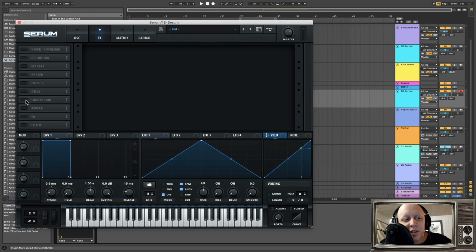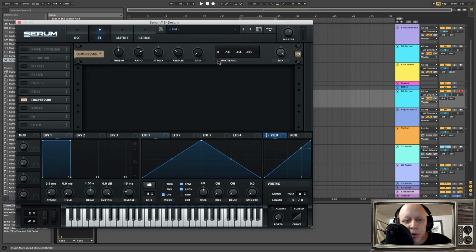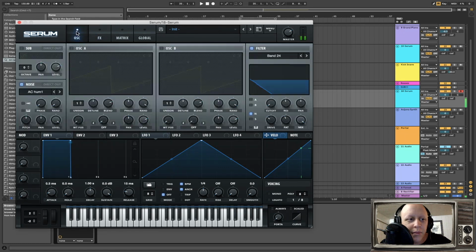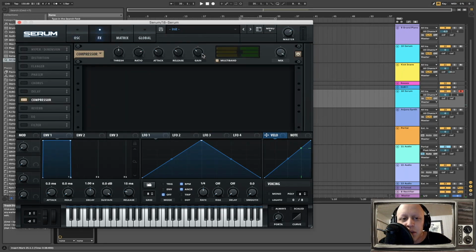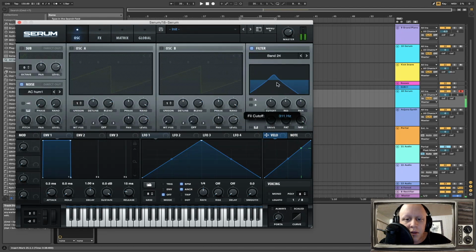Next thing we're going to do is turn on the compressor down here. We're going to turn on multi-band, of course, and then slowly inch up the gain to maybe about 10 o'clock or so. Then we're going to continue to mess with the cutoff. So that might be a little too much. Let's dial it back to about 9 o'clock instead, just to about 5 or 6 dB of gain. Cool, that sounds perfect for our purposes.